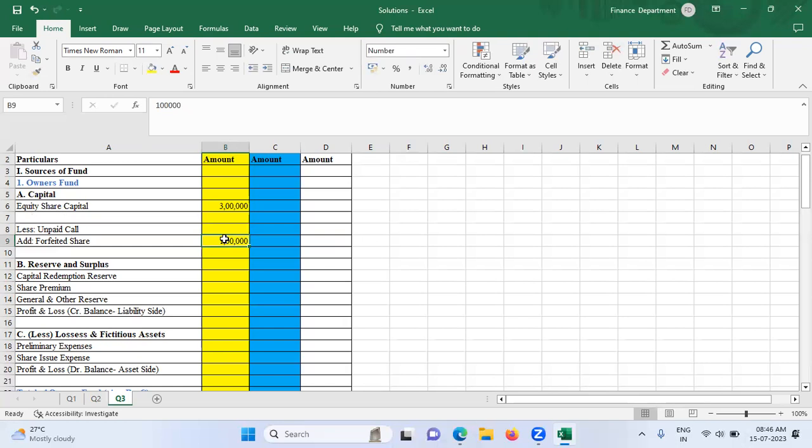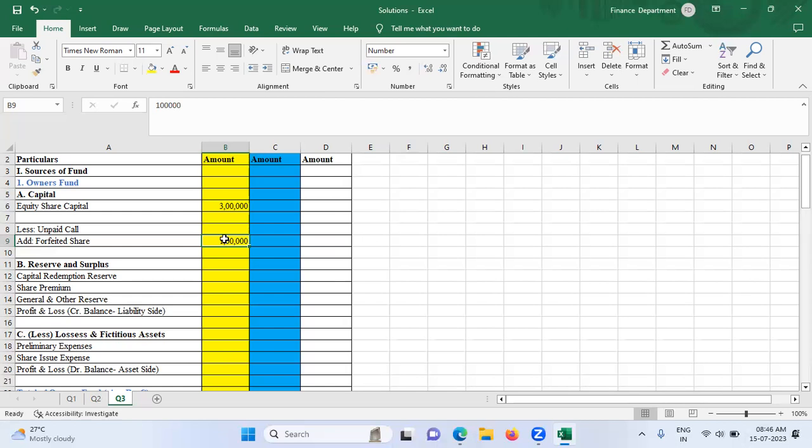If you are not able to see the question, then for you all, please see this question. Okay, I have reposted the question. Now after the forfeited shares, we have general reserve and then sinking fund reserve, then loan from banks.